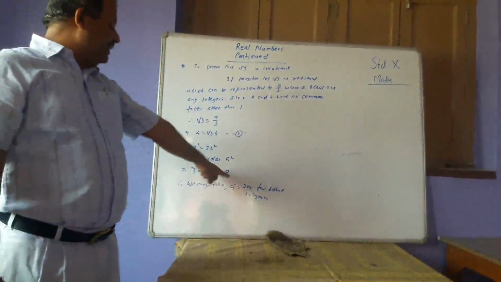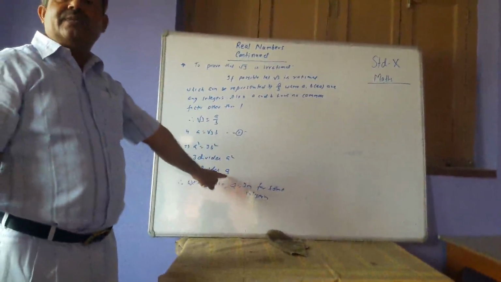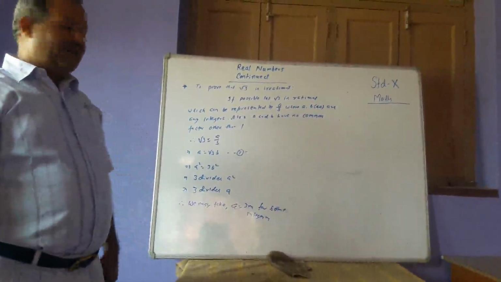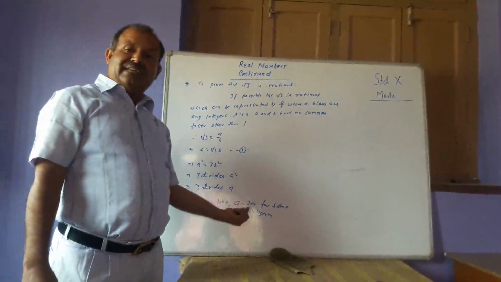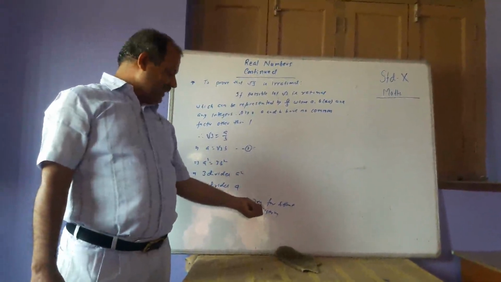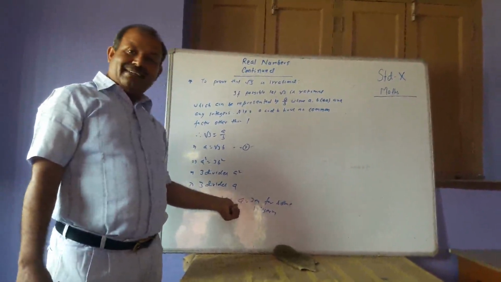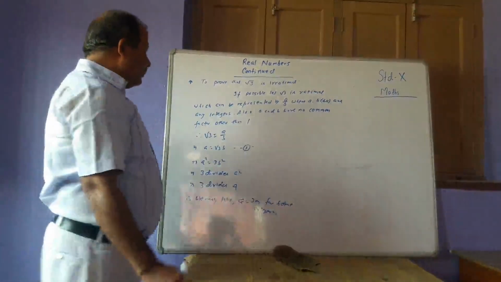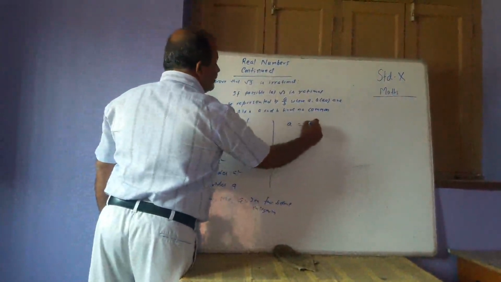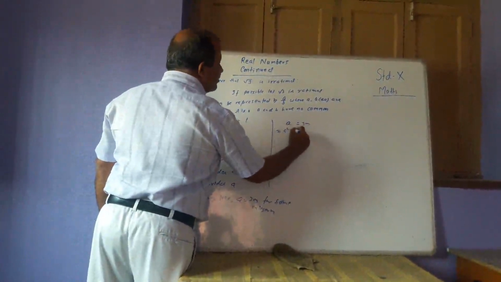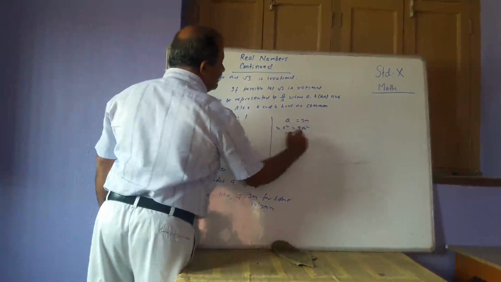Here 3 divides a, and therefore a must be a multiple of 3, so we may take a is equal to 3m, that is 3 multiplied by m. And now a is equal to 3m implies a square is equal to 9m square.